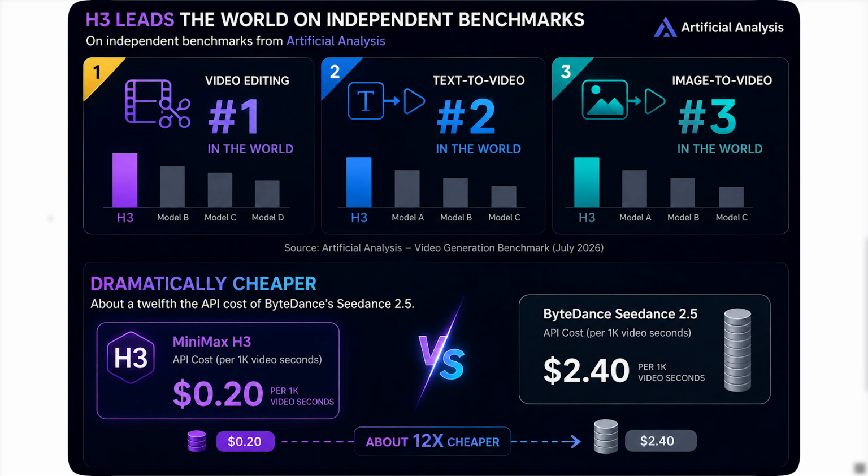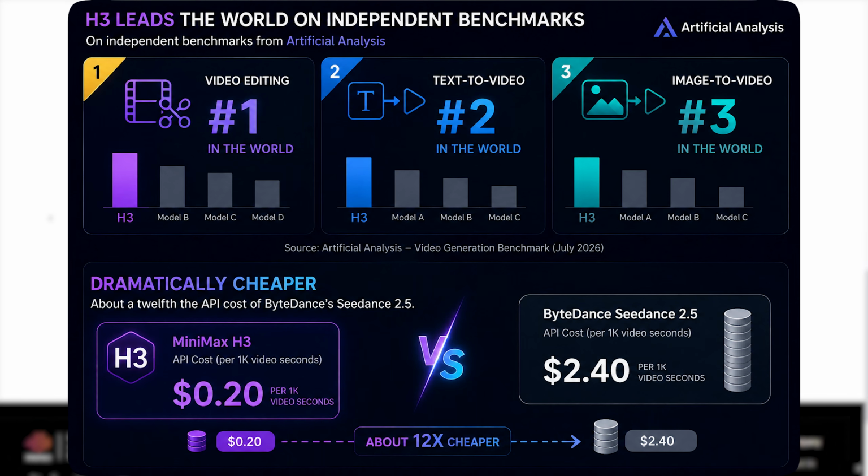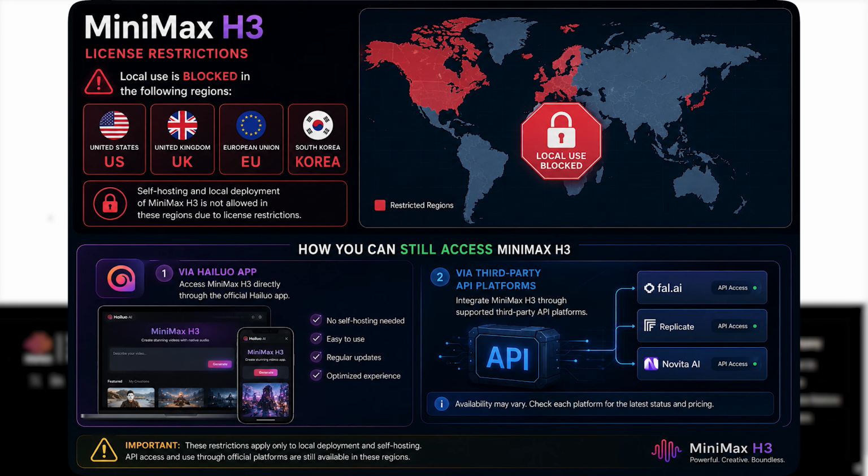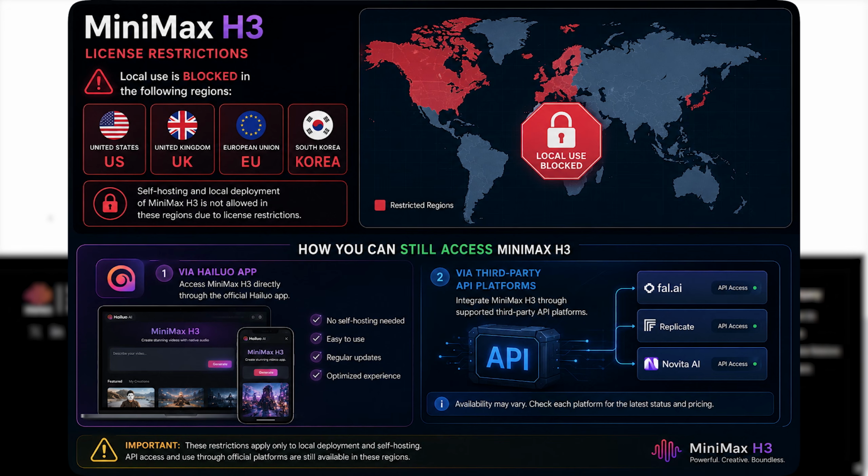It's also dramatically cheaper, about a 12th of the API cost of ByteDance Seedance 2.5. The catch: its license blocks local use in the US, UK, Europe, and South Korea. You can still access it through the Hailuo app or third-party API platforms, just not self-hosted in those regions.